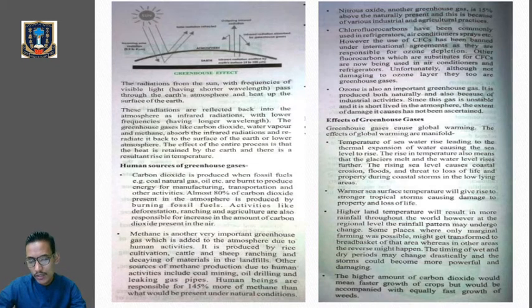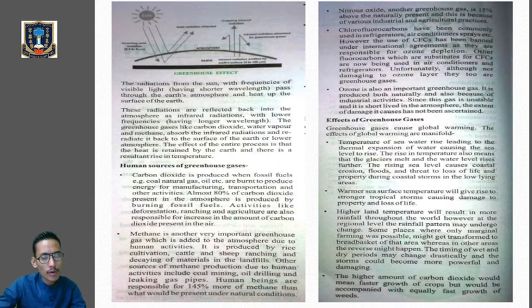Now let's talk about the effects of greenhouse gases. What are the different effects of greenhouse gases? Mainly it causes global warming. Why? Because it will not allow the outgoing infrared radiation to leave the Earth's atmosphere. It will trap those infrared radiations. As a result, the temperature of the Earth keeps on increasing and will lead to a phenomenon known as global warming. So greenhouse gases cause global warming.